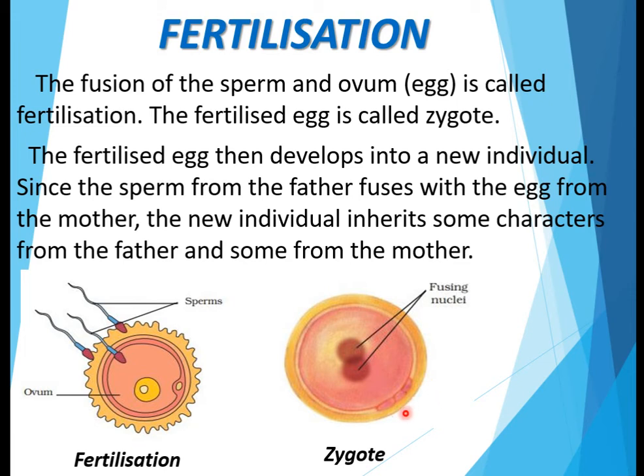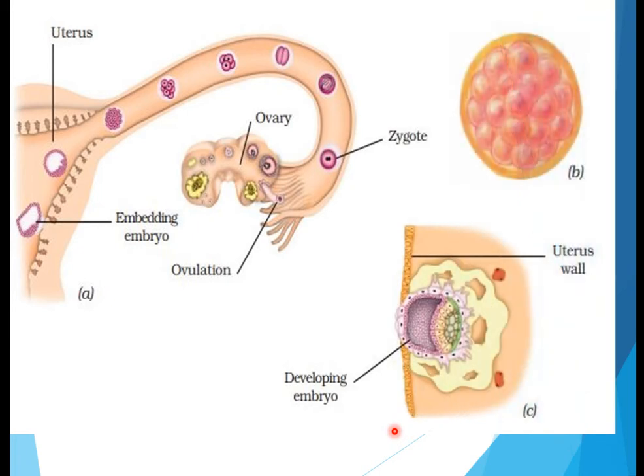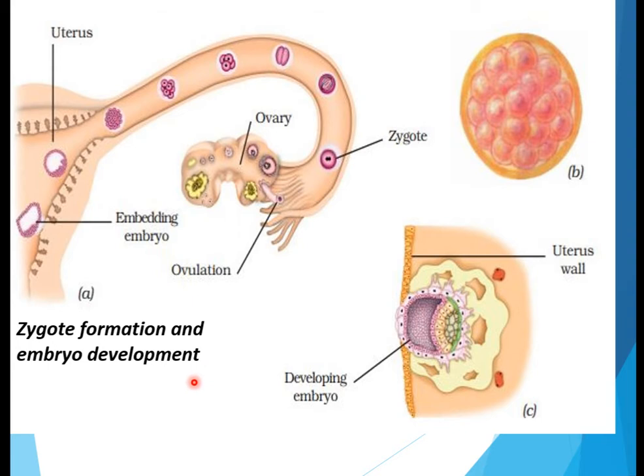In this picture you can see the zygote in which the two nuclei are fusing. Now in these diagrams you can see, in the first diagram, zygote formation and embryo development. Here you can see, after ovulation, the zygote, and the zygote is repeatedly dividing. Zygote divides repeatedly, like in this picture, and then in the uterus it develops into an embryo.